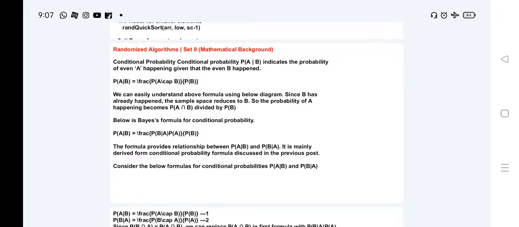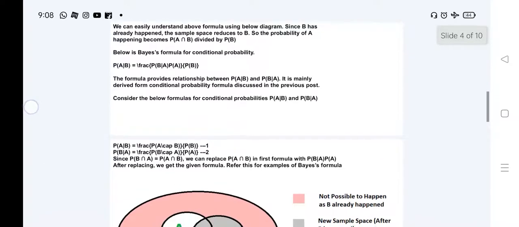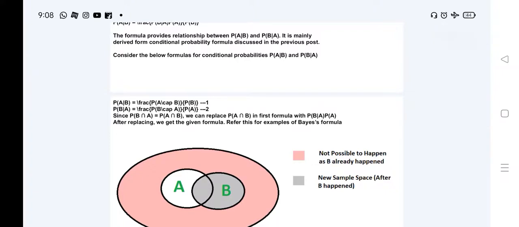Below is the Bayes formula of conditional probability. P of A given B is equal to the fraction P of B given A times P of A over P of B. The formula provides a relationship between P of A given B and P of B given A. It is mainly derived from the conditional probability formula discussed in the previous post. Consider the formulas for the conditional probabilities P of A given B and P of B given A. P of A given B is equal to the fraction P of A intersection B over P of B, the first condition.